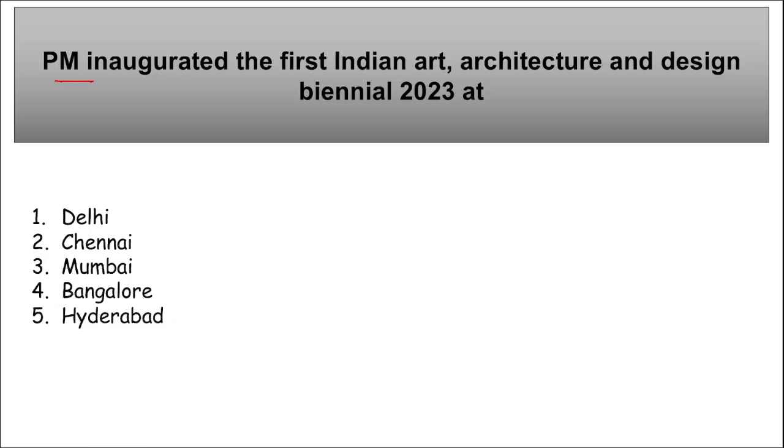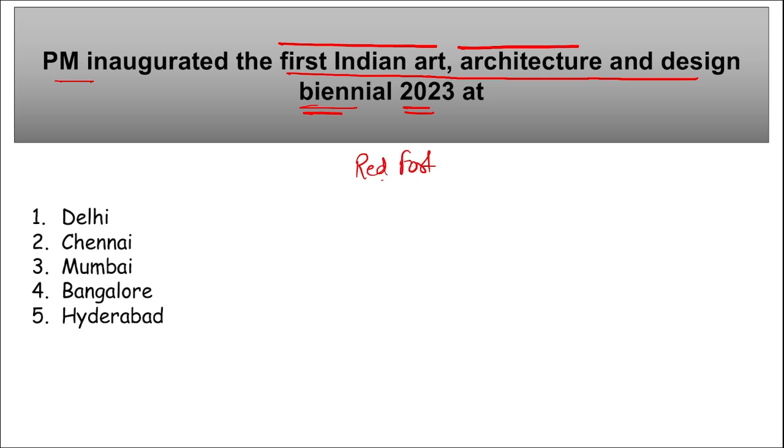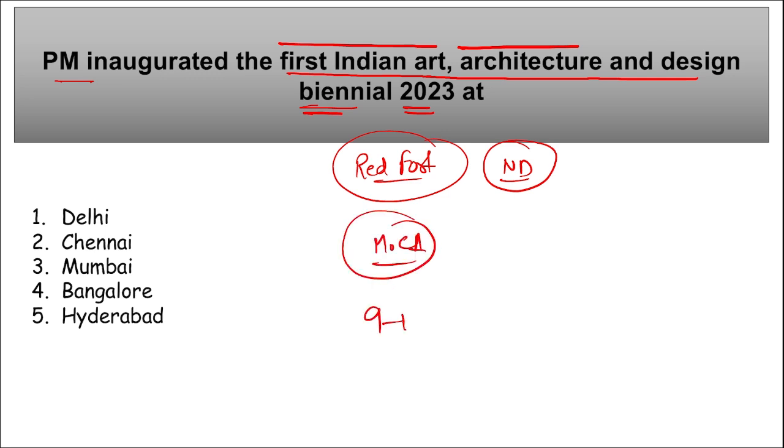Next, PM Modi inaugurated the first Indian Art, Architecture and Design Biennale 2023 at a location. I repeat, PM Modi inaugurated the first Indian Art, Architecture and Design Biennale 2023, where he inaugurated this at Red Fort. Now, where is Red Fort? Red Fort is located in New Delhi. Right? This is being organized by the Ministry of Culture. This will be from 9 to 15th of December at Red Fort in New Delhi. This event will bring together various artists, designers and architects from India to showcase their art and innovation.